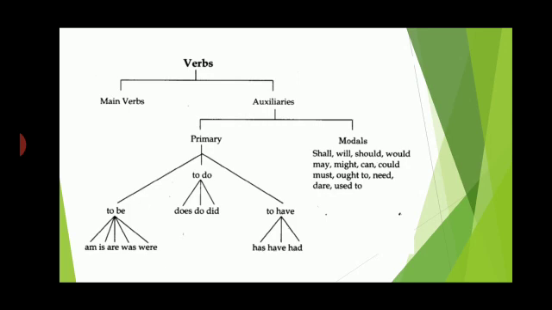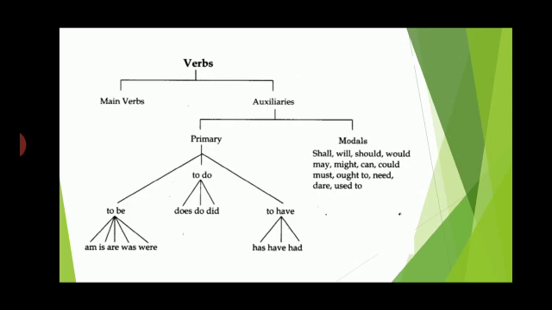Another form is be, to be. Now the five different forms of be are am, is, are, was and were. So these are also primary auxiliaries. And to have: has, have and had. And then all the modals are also called auxiliaries.